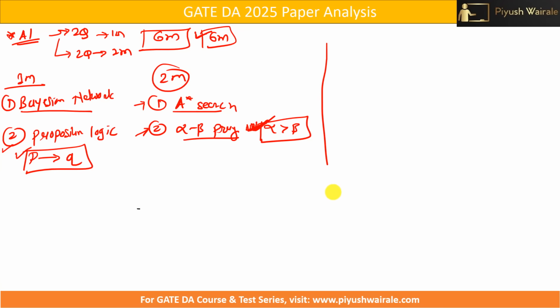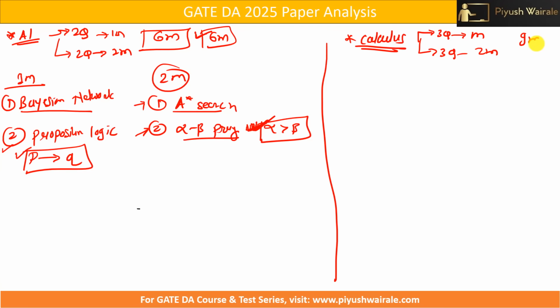Now let's talk about the calculus part. If you observe, there are a total of 6 questions: 3 questions of 1 mark each and 3 questions of 2 marks each. So in total, the weightage for the calculus part is 9 marks. A good amount of weightage was there for calculus, 9 marks.